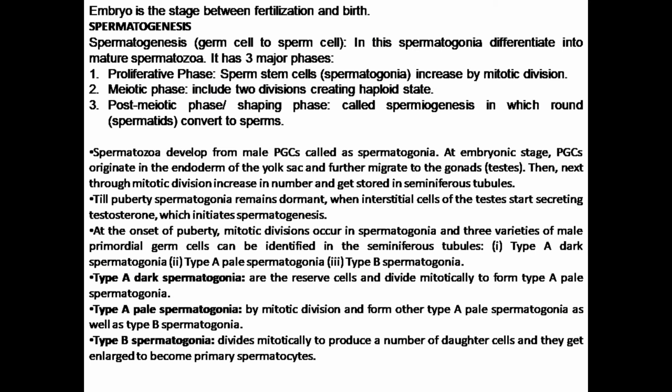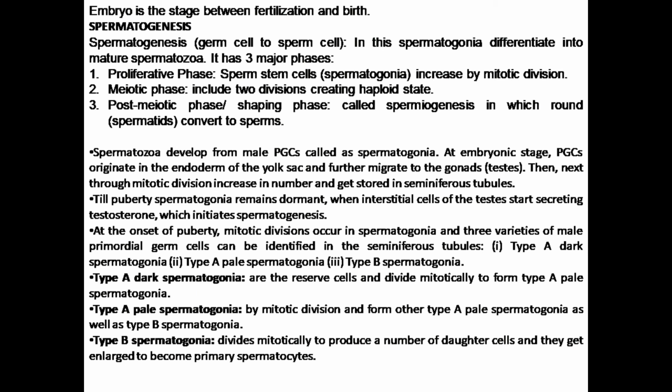It is also called the shaping phase or spermiogenesis, in which the spermatids get converted into sperms. Basically, the shaping of spermatids takes place, because spermatids are oval structures and sperms are quite protruded or spherical in nature. So, the proper shaping of sperm takes place in the last phase.